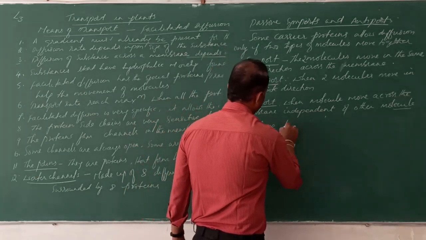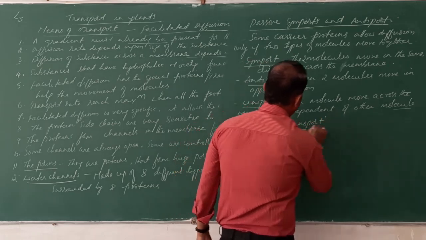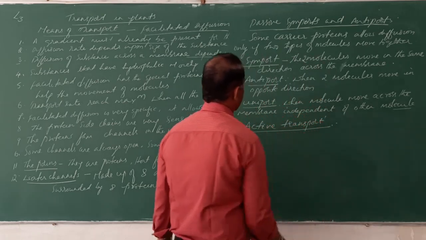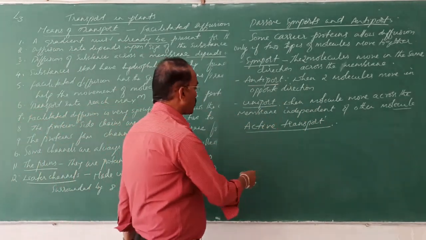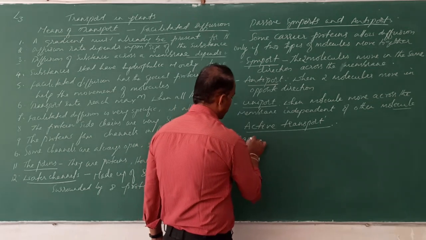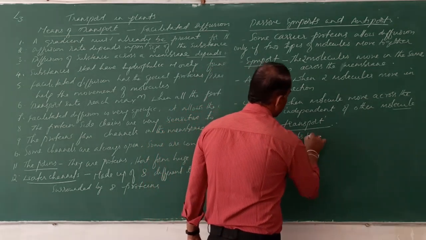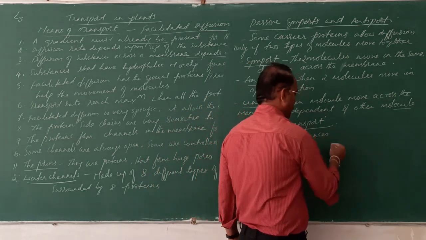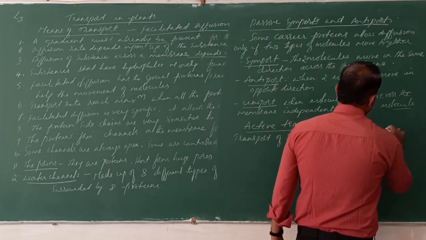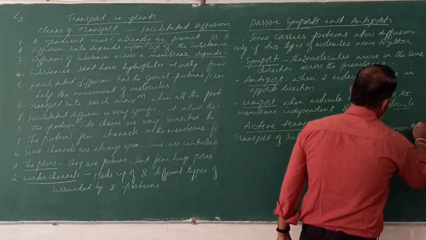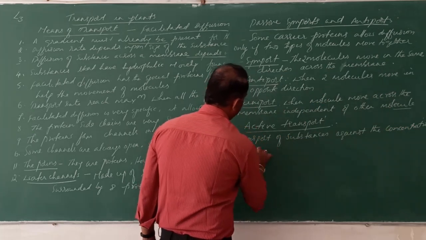Active transport. Active transport means what? It is the transport of the substances or ions, etc., against the concentration gradient.